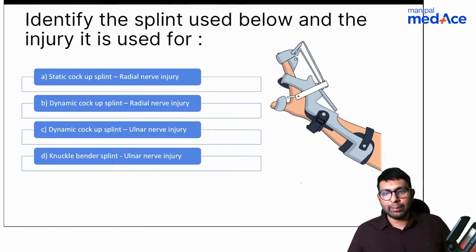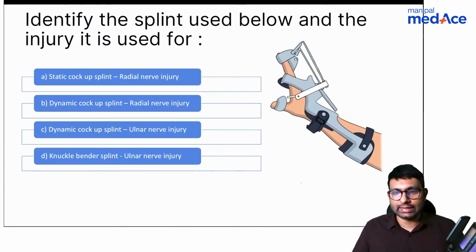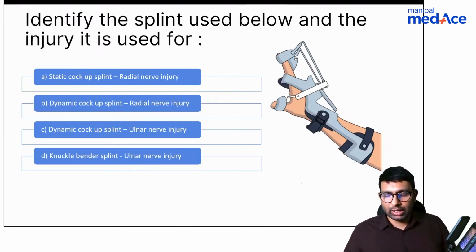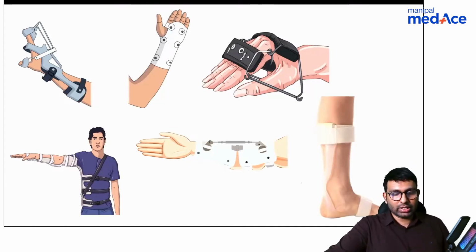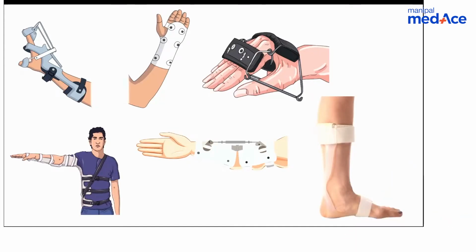So Shabir says it's B. Everyone is in consensus that this is B. My objective here was to make you remember all of these braces. So all these braces I want you to see.